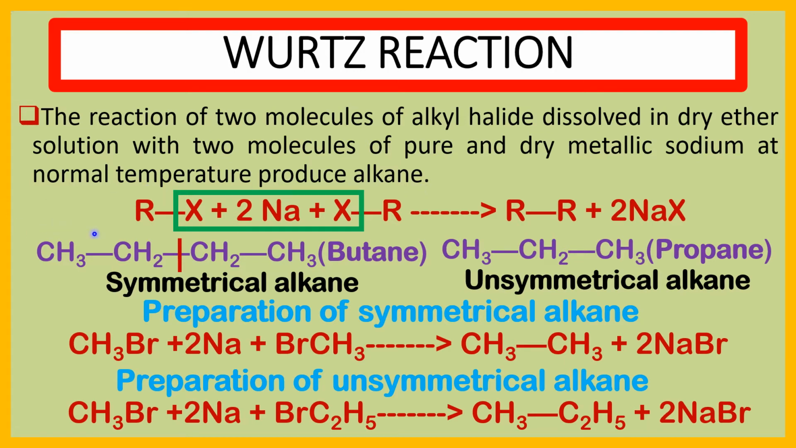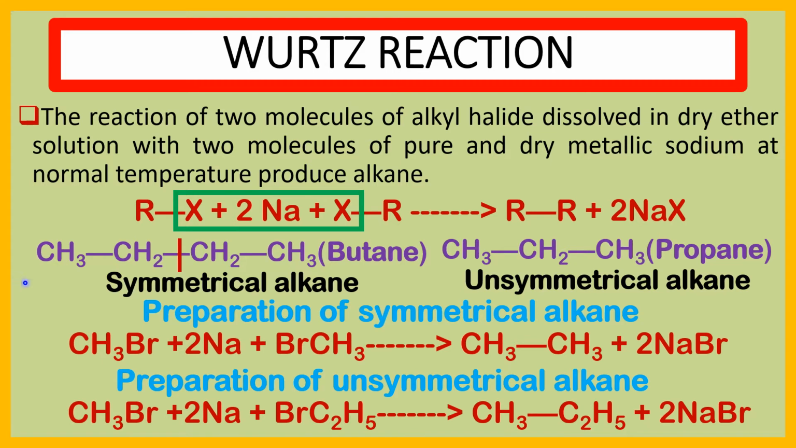See here RX is the alkyl halide. This is one molecule of RX and this is another molecule of RX. This is the two molecules of metallic sodium. This reaction produces R single bond R, that is, R single bond R is the alkane, and this produces 2NaX. By this Wurtz reaction we produce both symmetrical alkane and unsymmetrical alkane.